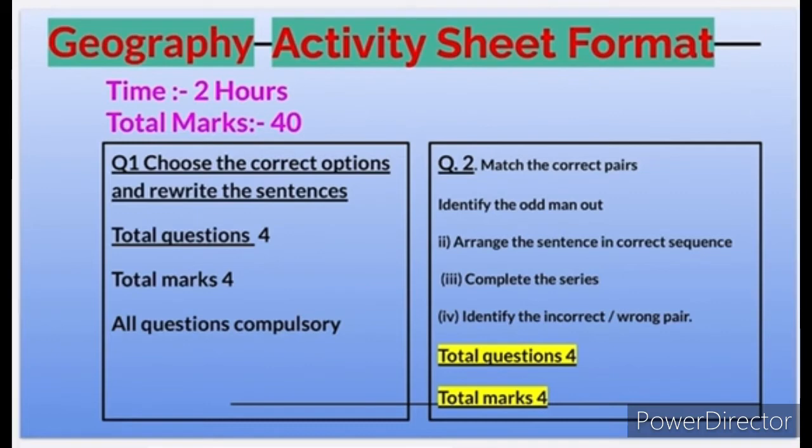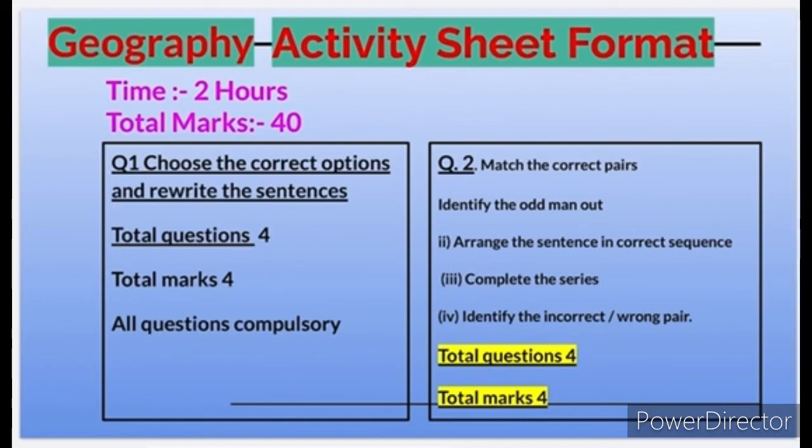So question number 1 is, choose the correct option and rewrite the sentence. Options are given and you have to attempt all 4 questions, so all 4 fill in the blanks. All the questions are compulsory. And one more thing, students, while writing the answers to these questions, write the whole sentence. Don't write only the correct one word or the option. This is the wrong way to attempt these questions. Rewrite the sentence, it is included in your question.